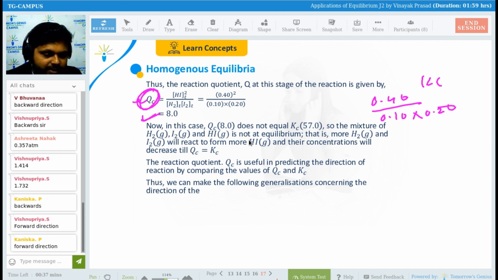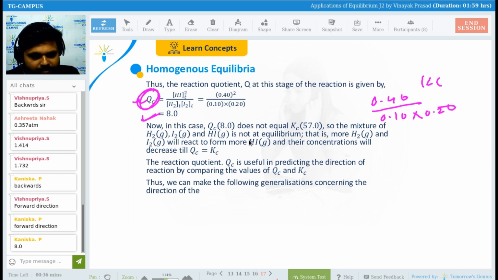Anyone else who has found the answer for this question? Kaniska has found, and Vishnu Priya. Yes, Vishnu Priya, what have you got here? What is the value? That is 8 only. Kaniska, 8 only. Yes, so this will be 8.